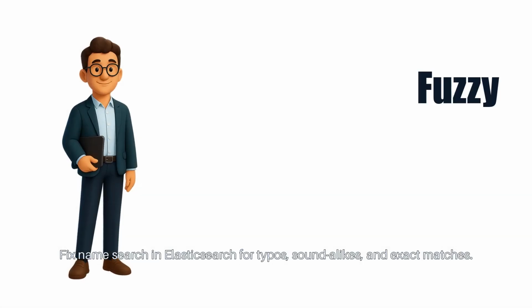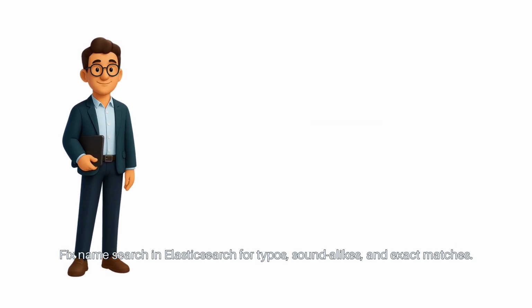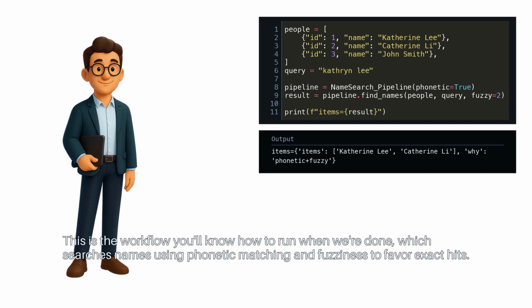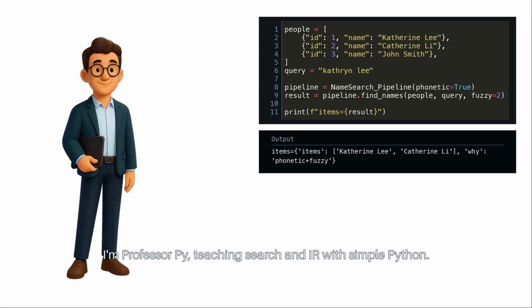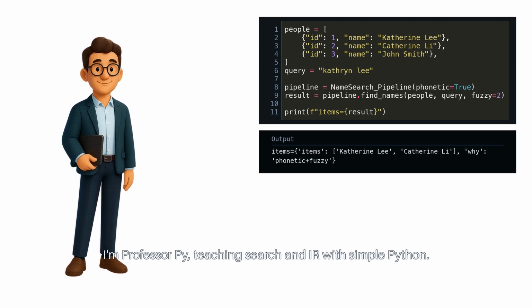Fix name search in Elasticsearch for typos, sound-alikes, and exact matches. This is the workflow you'll know how to run when we're done, which searches names using phonetic matching and fuzziness to favor exact hits. I'm Professor Pi, teaching search and IR with simple Python.